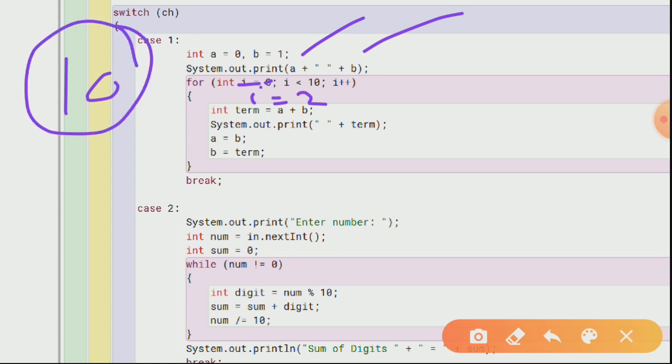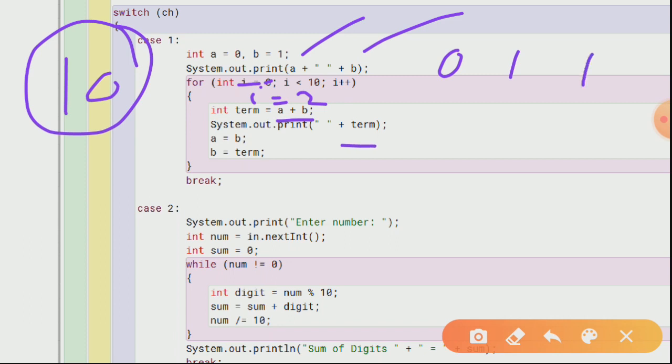10 numbers in a series. So you start this loop from I equals 2 till I less than 10, and every time increment the value of I by 1. Firstly you will be getting 0 1 as your series, and then I equals 2 will be executed. This term is going to give you the addition of A and B, that is 0 plus 1. Now this term is going to be printed out. Now you will be getting 1 over here.